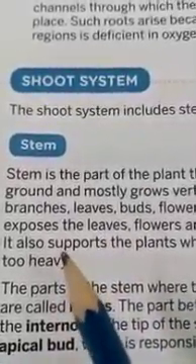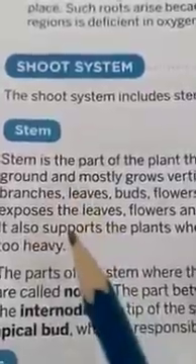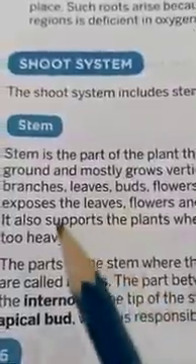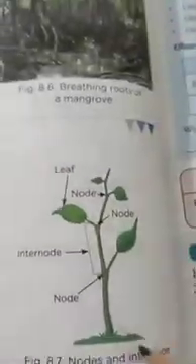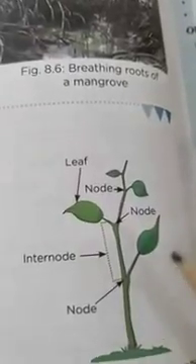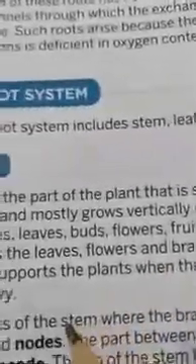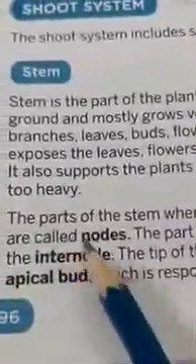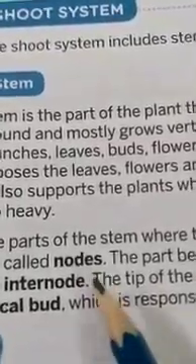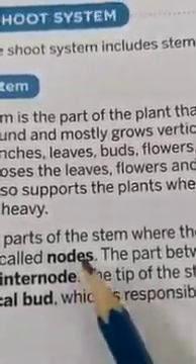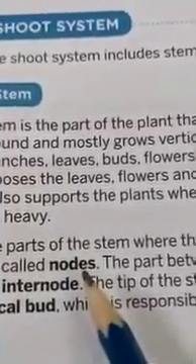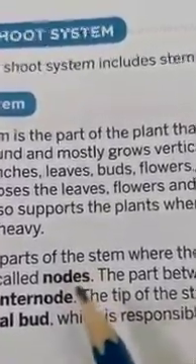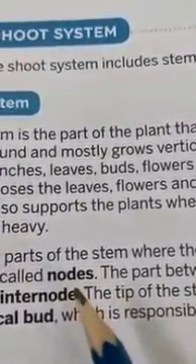The stem of a tree is known as the trunk. Most trunks are covered with a tough outer covering that is called bark. Bark protects the inner part of the tree. Now the part of the stem where the branches and leaves arise is called a node. A small outgrowth on the stem of a plant is called a bud. Now dear students, we know very well that buds are of two types, that is apical and axillary bud.